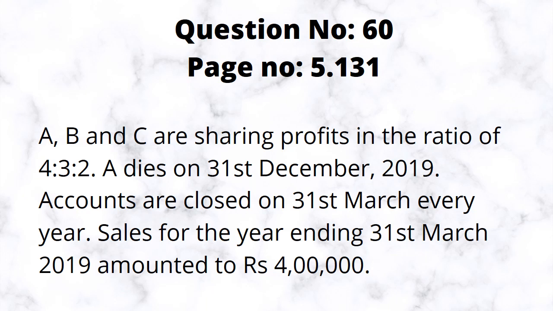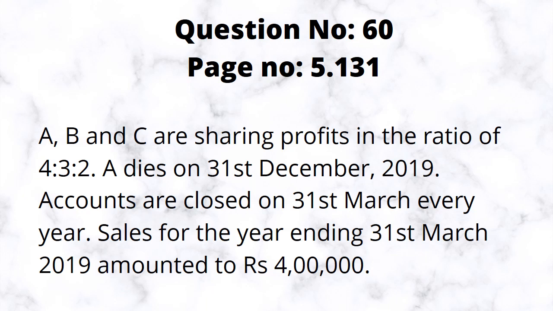A, B and C are sharing profits in the ratio of 4:3:2. A dies on 31st December 2019. Accounts are closed on 31st March every year.